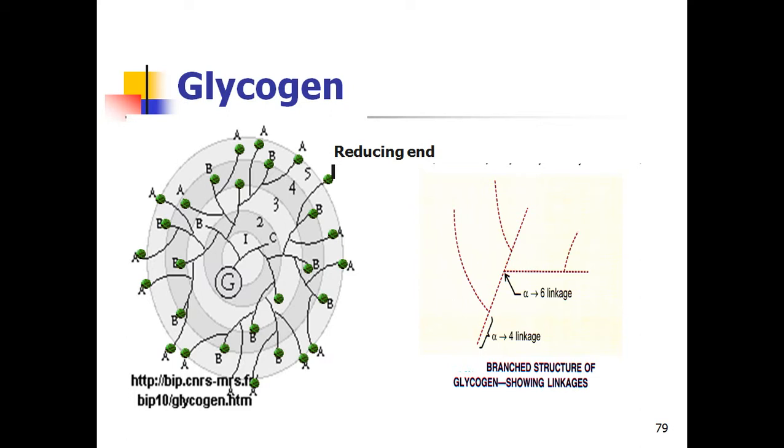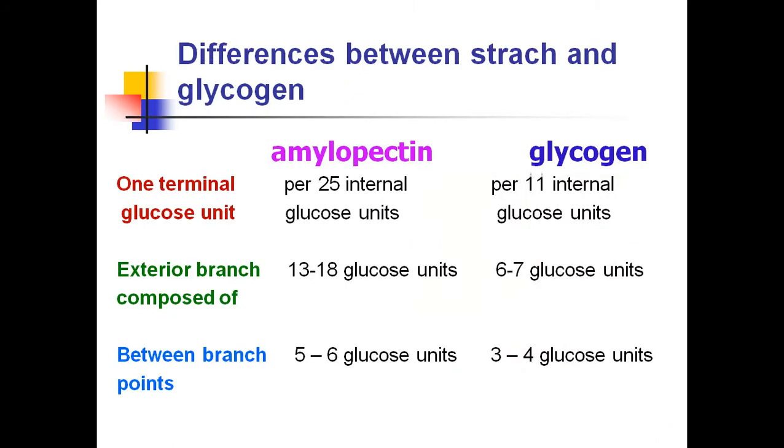But all other glucose molecules are linked by 1,4 glycosidic linkage. Again here there is another branch. This branch has a 1,6 glycosidic linkage. So alpha 1,4 and alpha 1,6 glycosidic linkages are both present. The same structure similar to that of starch is seen in glycogen. The only difference between starch and glycogen is the number of glucose units, and the branching points in starch and glycogen are different.